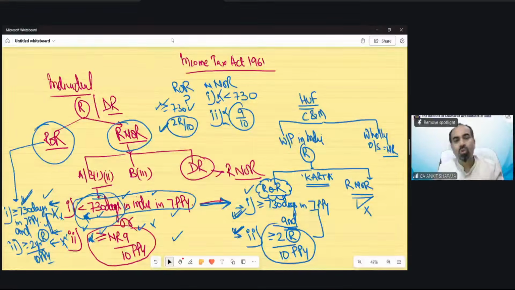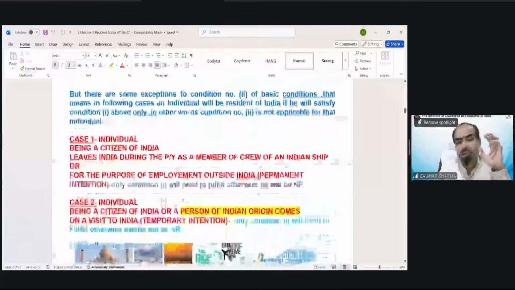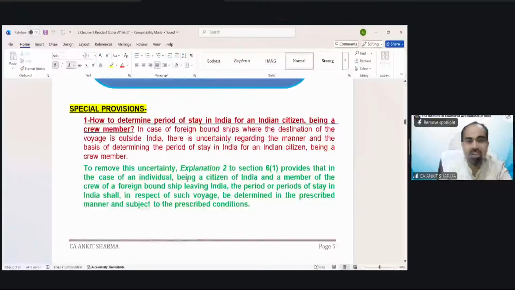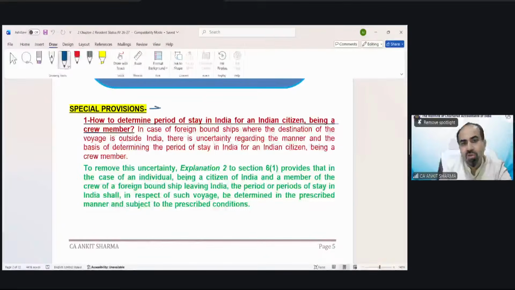Now we are going to understand a special condition, what we left in the last provision. These are special provisions. The general rule regarding the day of arrival and the day of departure is that they are technically assumed as in India.